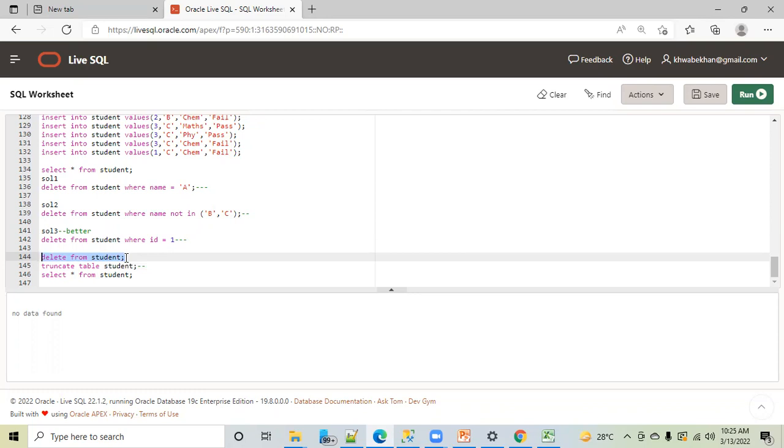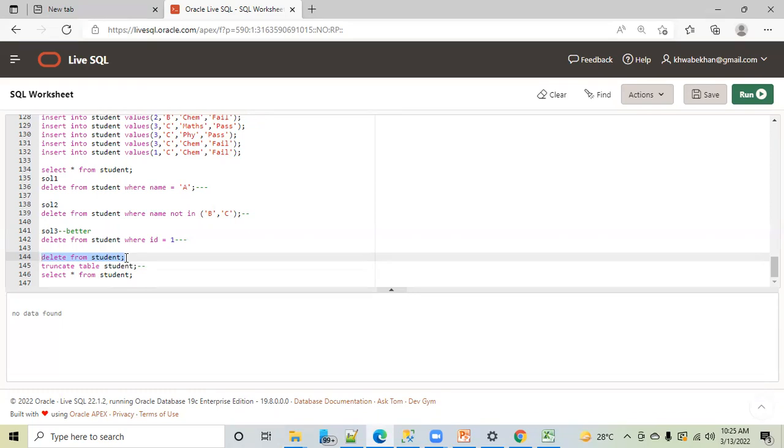Truncate has better performance than delete. But I'm not saying truncate is better than delete. Why? Because if you want to delete certain records based on some conditions, you have to use delete. Truncate will not give you that provision of selecting or deleting the records as per your need. Is that clear? Clear now?